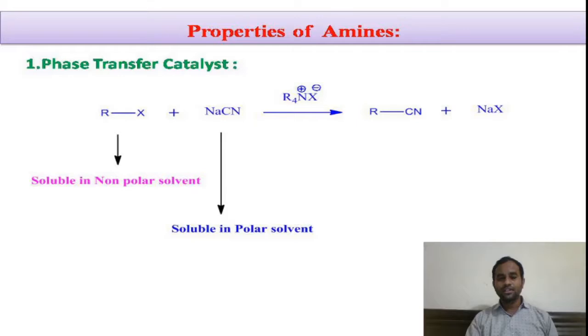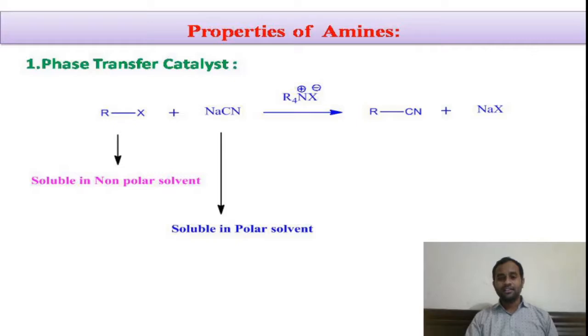You know, in this the halide group is replaced by the cyano group. This is a nucleophilic substitution reaction, and here our quaternary ammonium salt will act as a phase transfer catalyst. All the chemical substances do not have this property of a phase transfer catalyst.